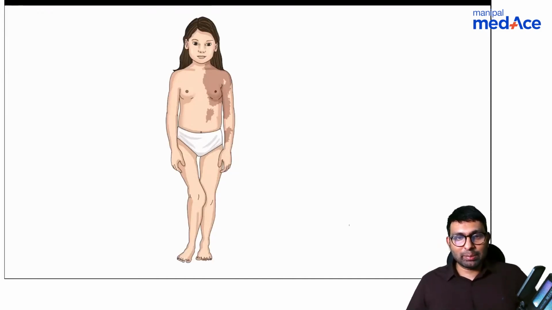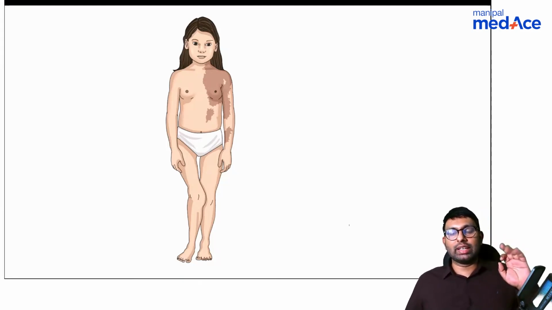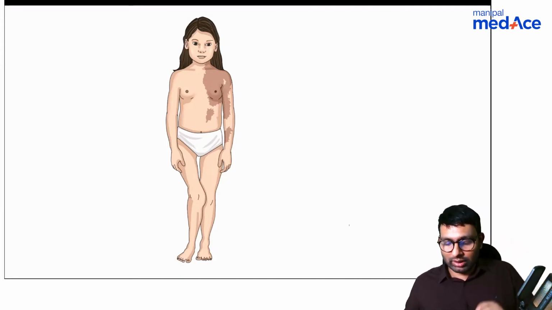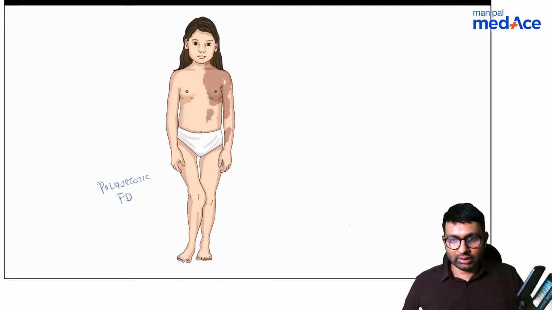And this is the McCune-Albright syndrome. See what you see. What are the triad of McCune-Albright syndrome? Can you tell me three important things in McCune-Albright syndrome? One, we agree, is polyostotic fibrous dysplasia. That we've already established. That is one. What are the other two things that you see in the image?